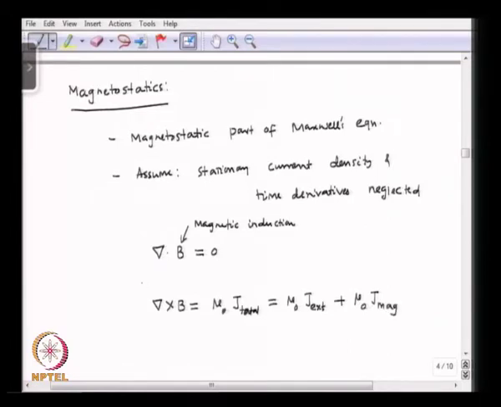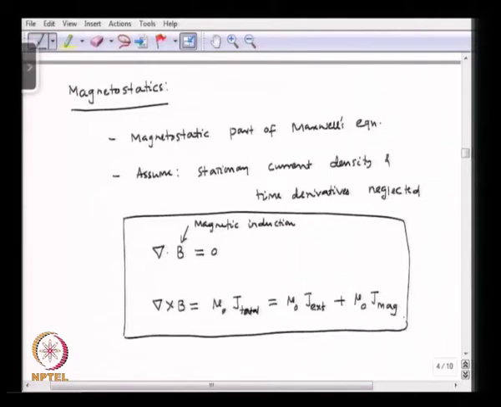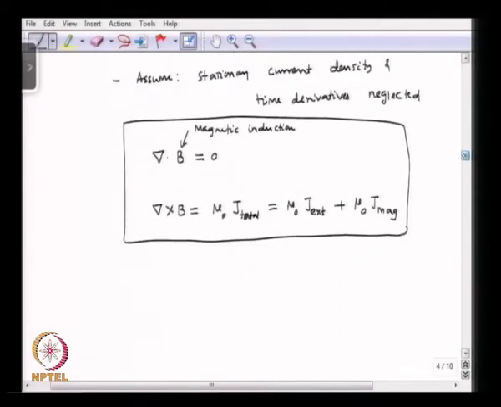So, we have these two equations, and here B is the magnetic induction we already defined, and mu 0 is the magnetic permeability